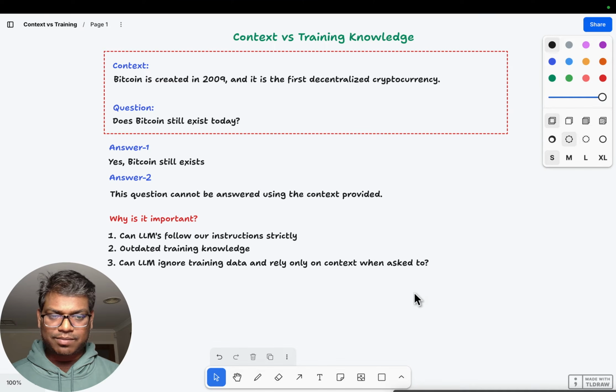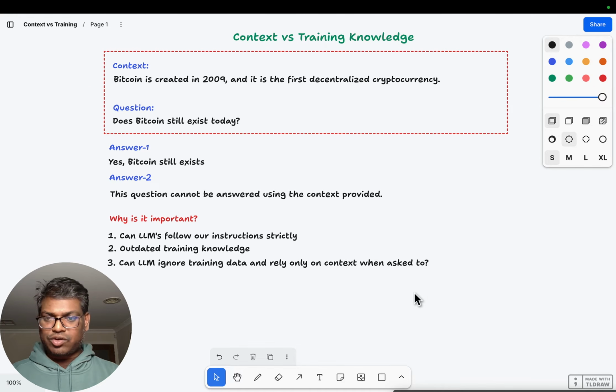Hi friends, let's instruct an LLM to answer a question using only the context provided. Let's say the context is: Bitcoin is created in 2009 and it is the first decentralized cryptocurrency. That's all the context is. And then we ask a question: does Bitcoin still exist today?